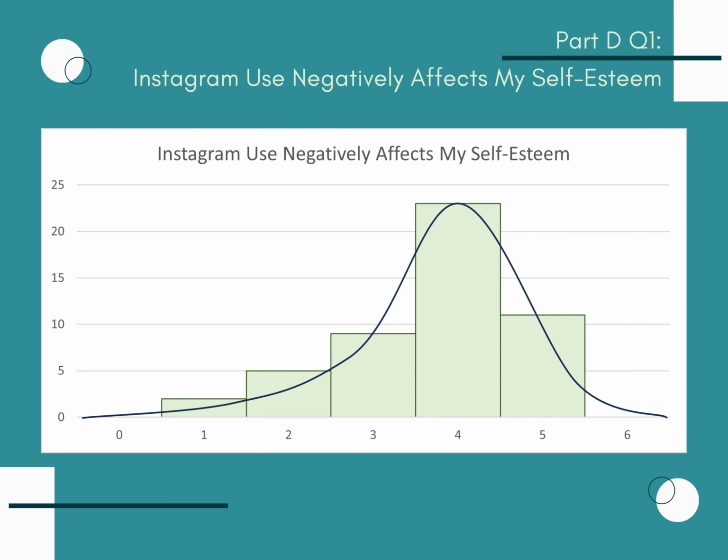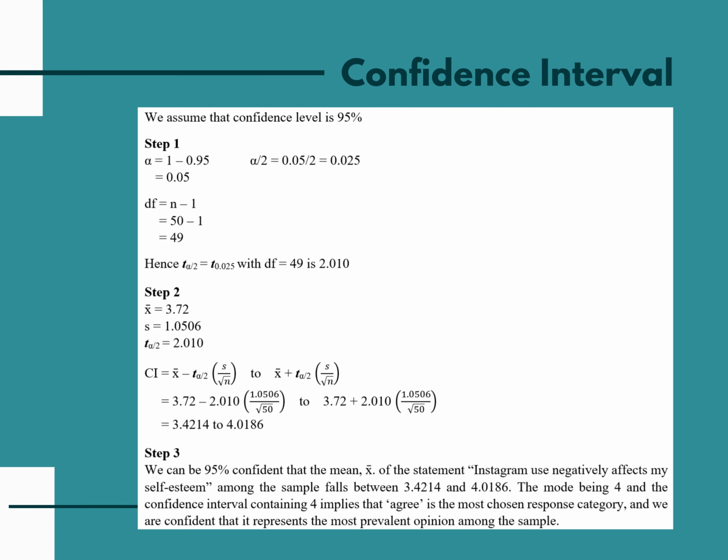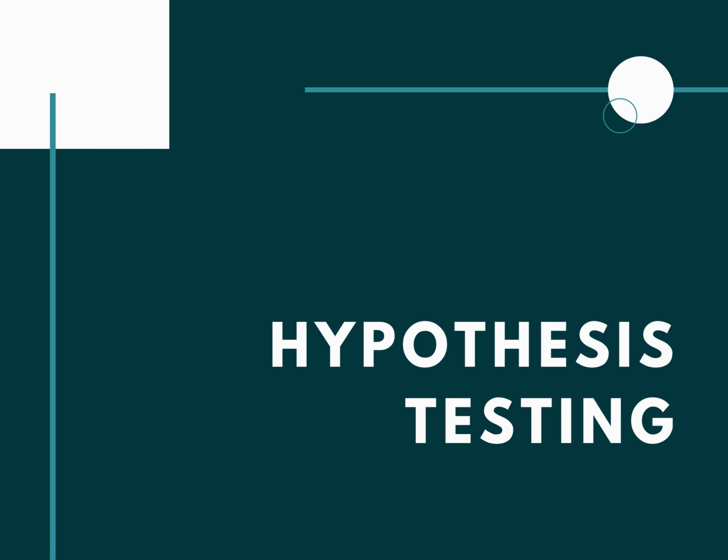The pie chart displays 46% agree and 4% strongly disagree. The histogram shows that most respondents rate the statement agree and strongly agree, resulting in a left skew distribution. We calculated the confidence interval with 95% confidence, and the mean falls between 3.4214 and 4.0186. The fact that the mode is 4 and the confidence interval contains 4 implies that agree is the most chosen response category, and we are confident that it represents the most prevalent opinion among the sample. After that, we will discuss the hypothesis testing.